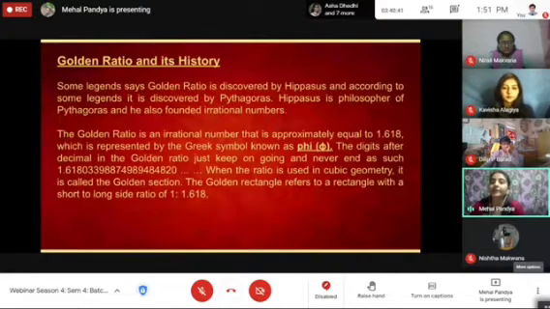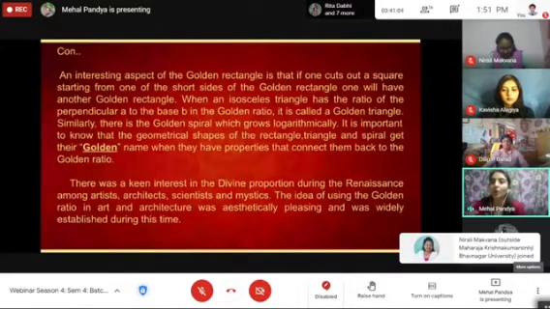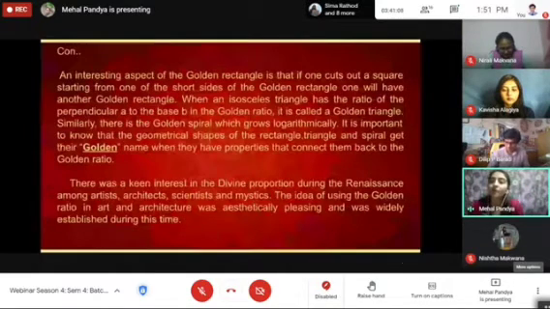The golden rectangle refers to a rectangle with a short to long side ratio of 1 to 1.618. An interesting aspect of the golden rectangle is that if one cuts out a square starting from one of the short sides, one will have another golden rectangle.